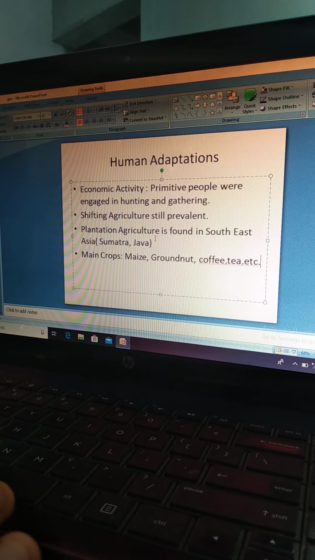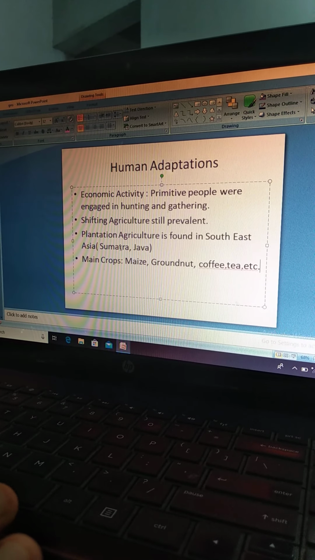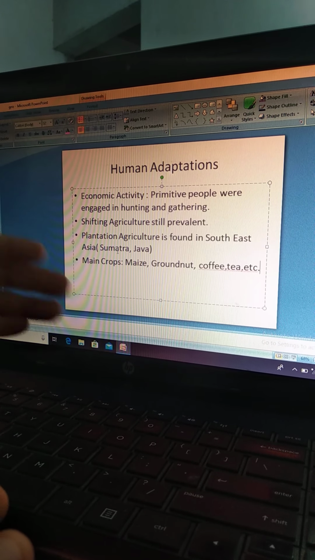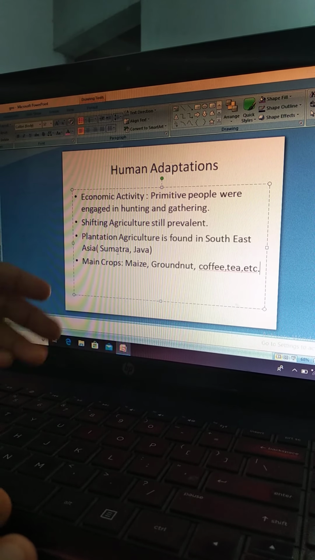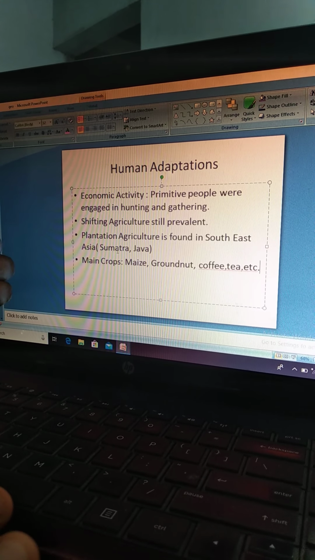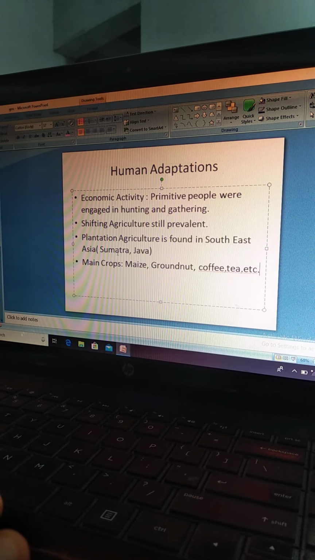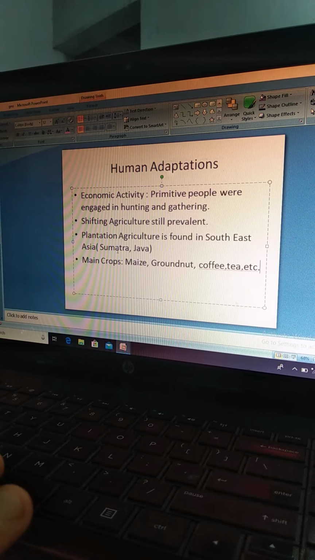So plantation agriculture is also practiced. You would have heard about the coffee plantations, rubber plantations, and tea plantations. So this is what the plantation agriculture is.